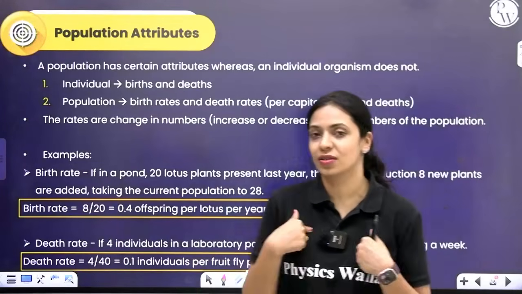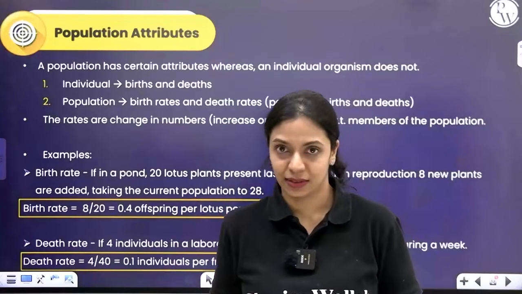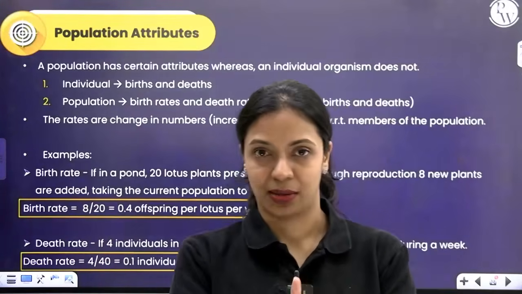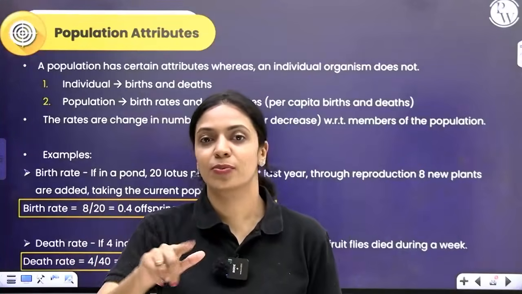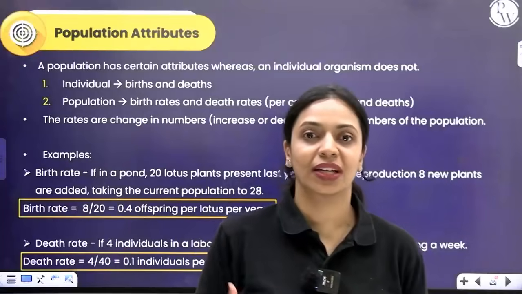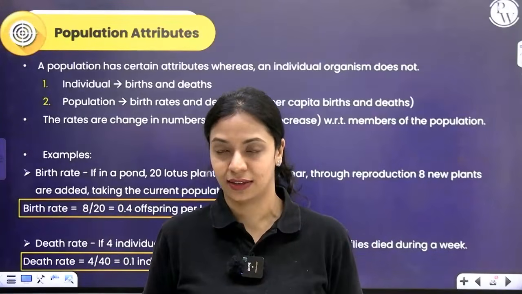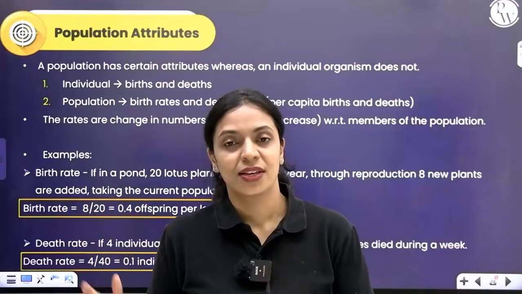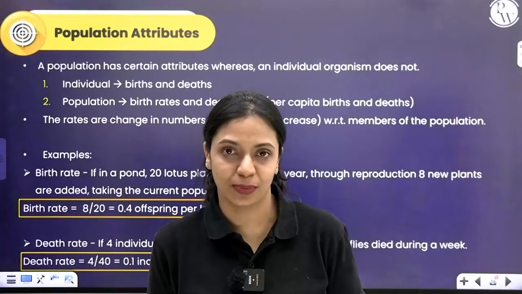For example, if you consider a living organism, one organism, it will have birth and death, right? Because it's one individual organism. But for a population, since there are more number of individuals belonging to a species, you can calculate a birth rate and a death rate. An individual organism will not have a birth rate and a death rate, which a population will have. So birth rate and death rate are population attributes.